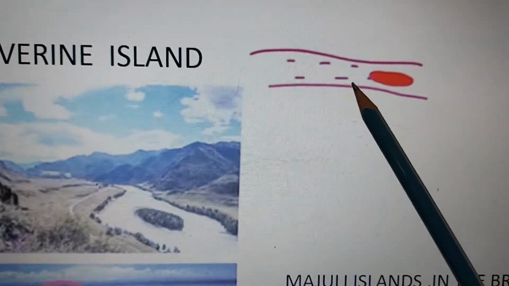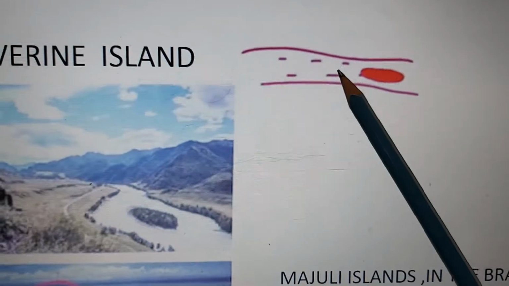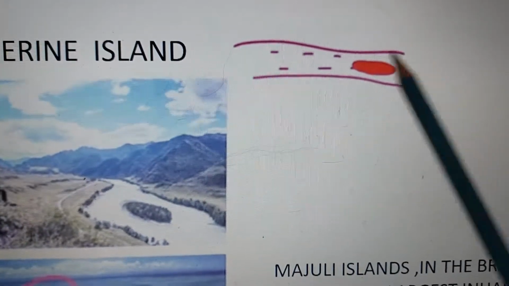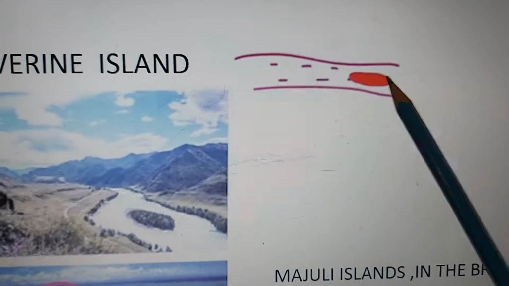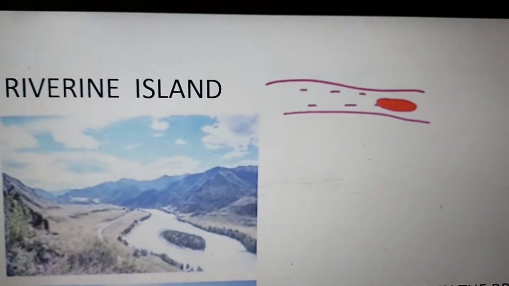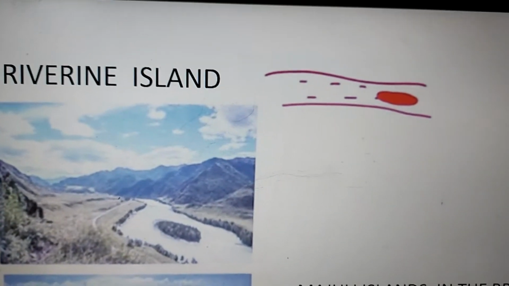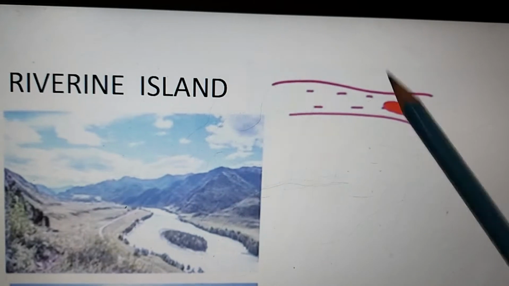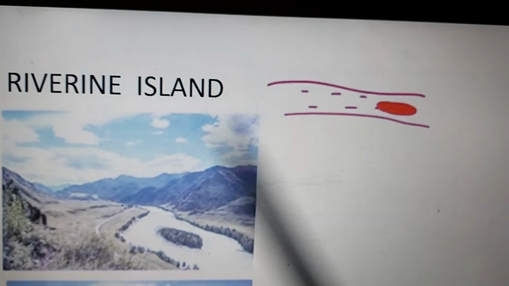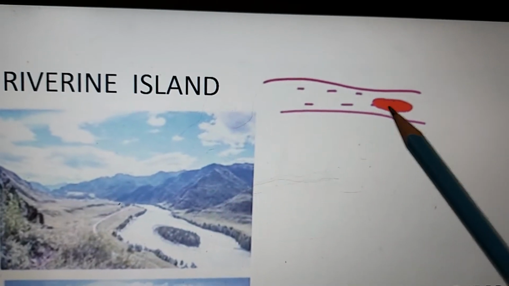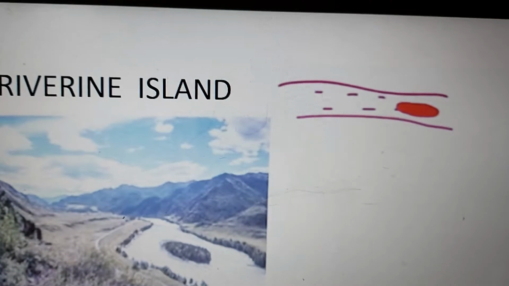So how will the water go now? This is blocking the water to flow. So the water will go from here and some from here, and the entire deposit will become hard, leading to the formation of an island. So you can see this is an island being formed in the river, because of lots of sediments. Now it's in the lower course, flowing very slowly, and this gets deposited. It doesn't happen every time, but yes, this is created in the lower course of the river.